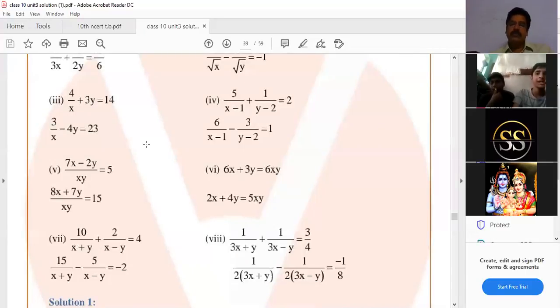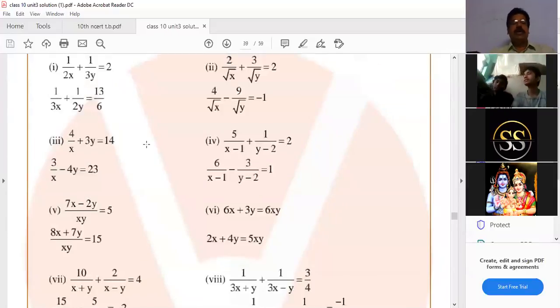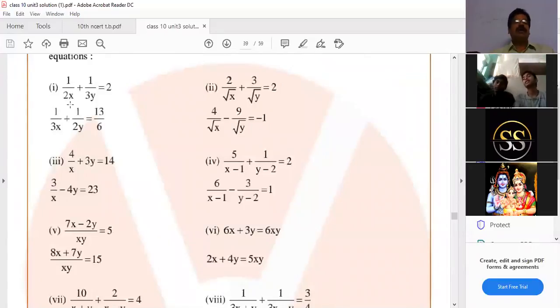a2x plus b2y plus c2 is equal to 0. a1x plus b1y plus c1 equal to 0, a2x plus b2y plus c2 equal to 0. You have to bring it into that form. That's why, if these variables are in the denominator, we have to suppose 1 by x is a and 1 by y is b, and write in standard form. First you have to find the a and b values, afterwards you can find the x and y values. That's why you'll definitely get these sums in the exam. If not given directly to solve, they can give this worksheet.